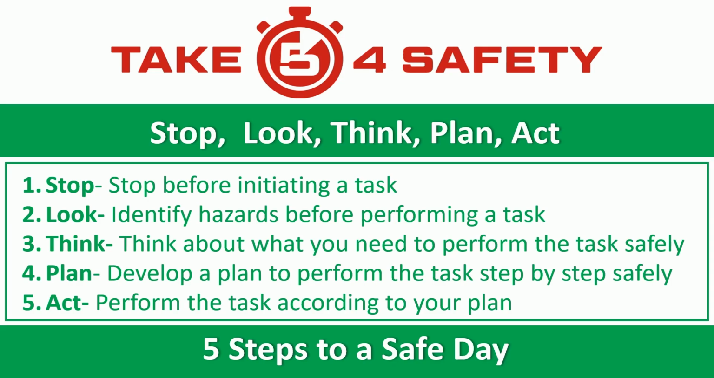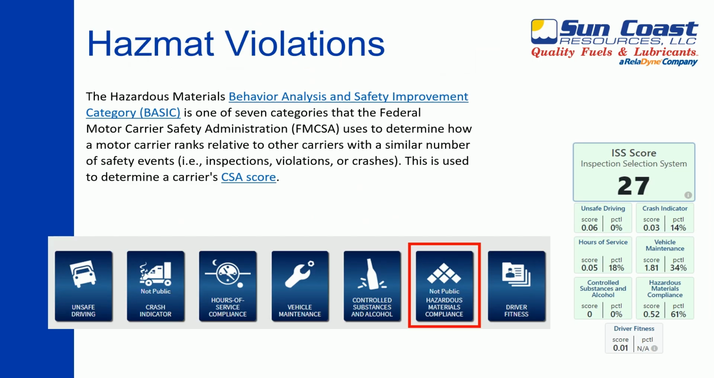In this video, you will learn about the Hazardous Materials Basic Score. The Hazardous Materials Behavior Analysis and Safety Improvement category, BASIC, is one of 7 categories used by the Federal Motor Carrier Safety Administration, FMCSA, to assess how a motor carrier ranks compared to others with a similar number of safety events, such as inspections, violations, or crashes. This assessment contributes to determining a carrier's CSA score. Currently, our hazardous materials compliance score stands at 61%.